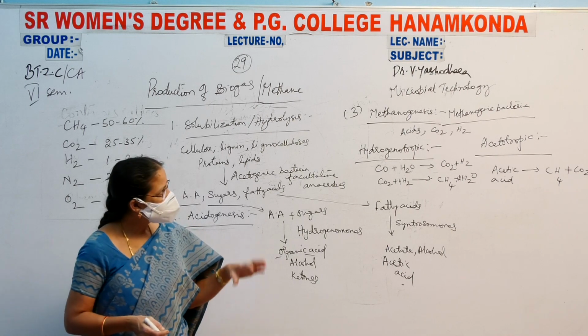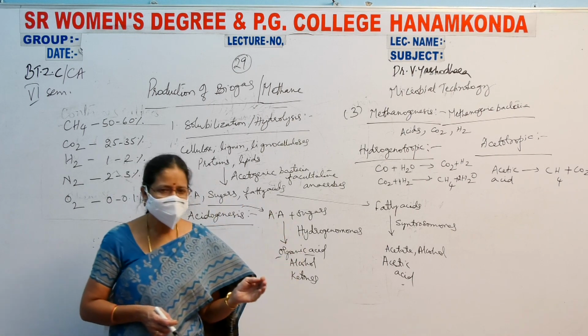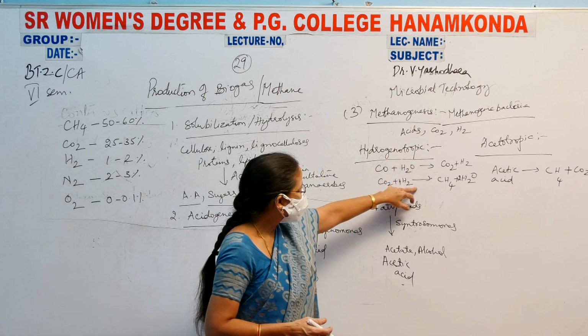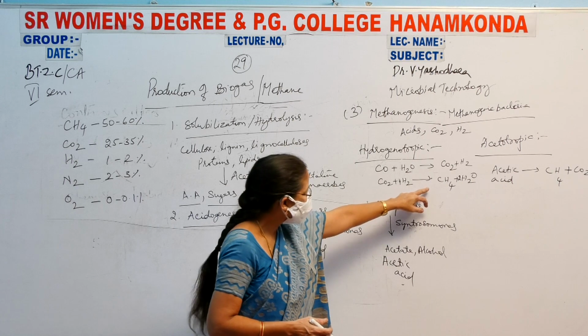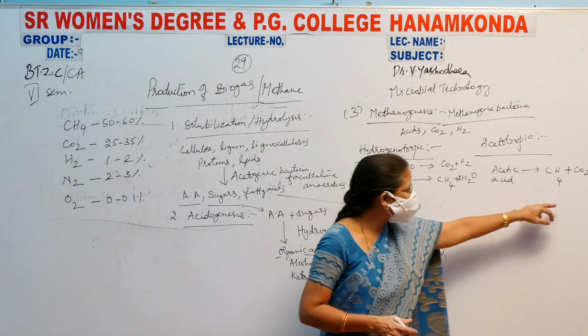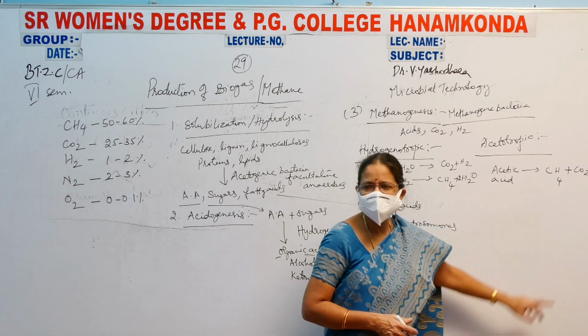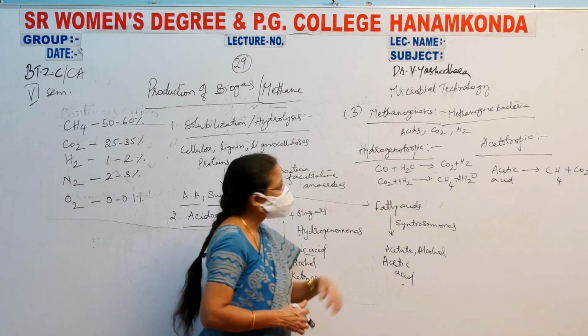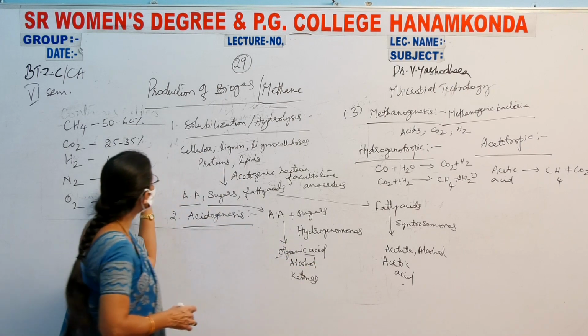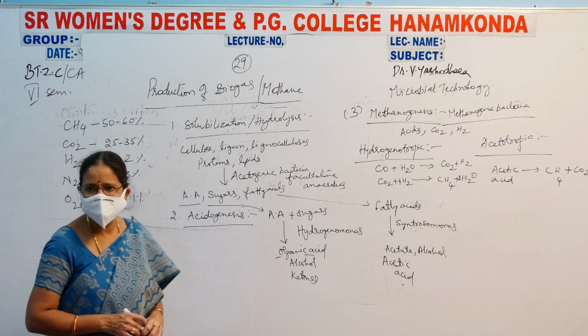Whatever method it may be, the methanogenic bacteria participate and convert them to methane. This is known as your methanogenesis. Now, this methanogenesis, the production of biogas, is completed.